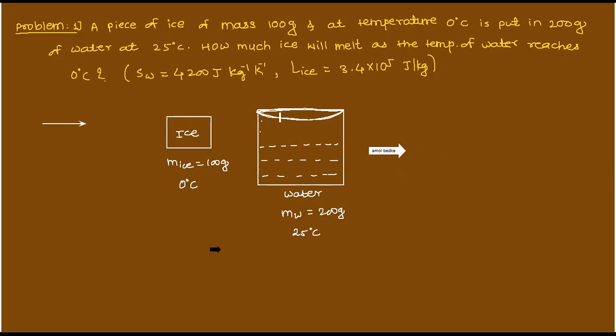Now in the next case, this ice we are dropping into this container. Yes, I have dropped it into this container.